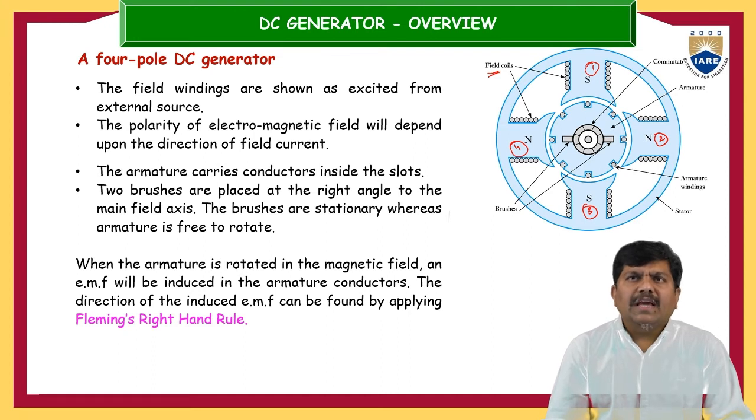And the armature carries the conductors inside the slots. Now we can see that there are some slots here. This is a slot, this is also a slot, and this is also a slot. It means that the armature itself has a slotted outer surface. We make different slots to keep the armature conductors. How many conductors we keep in the armature slots depends on the winding diagram. That is beyond our limit, but for simplification, let us keep one conductor in one armature slot.